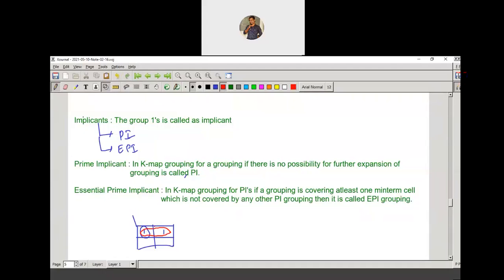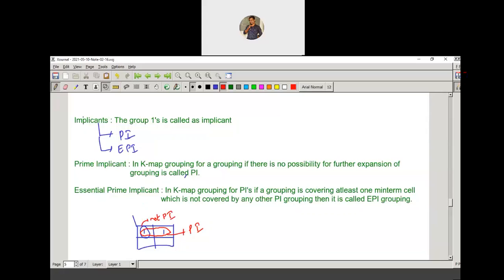But you can take this two-cell grouping, and there is no further expansion of this grouping, so it is called a prime implicant. This one is not a prime implicant because there is a possibility of expansion of this grouping. I hope you're clear with the prime implicant.